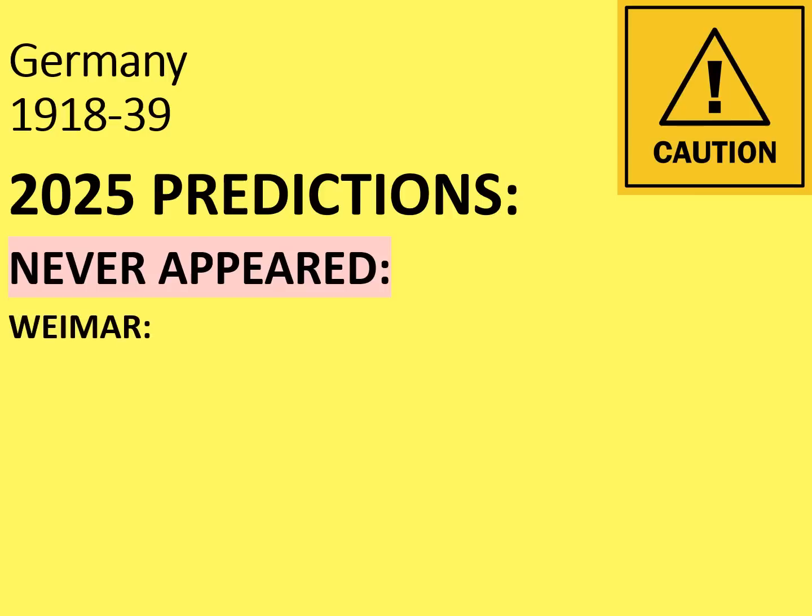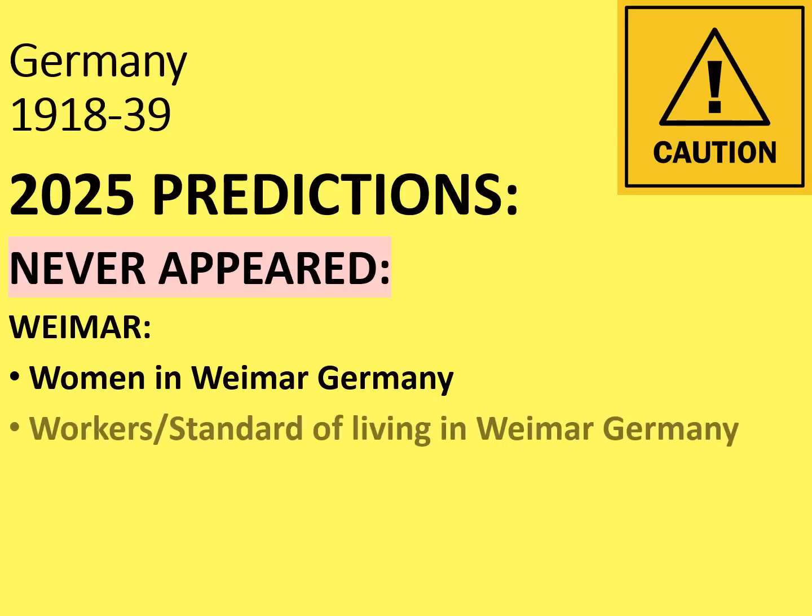But for the Weimar Germany part of the paper, women in Weimar Germany has never appeared. So looking at changes for women in the golden 20s, for example, that's never appeared. And that's a really nice topic. You would have thought there would have been something, maybe a 12 marker for that one there.